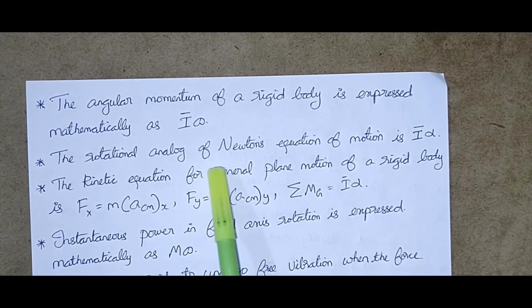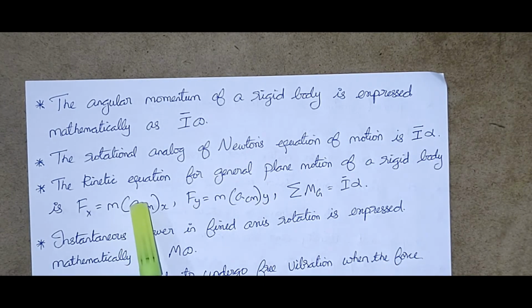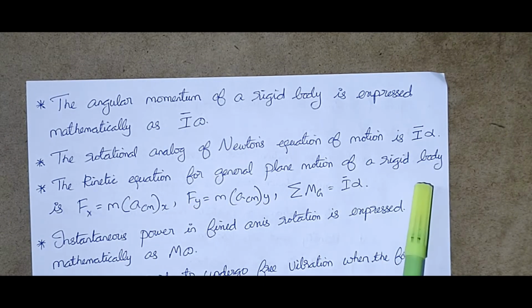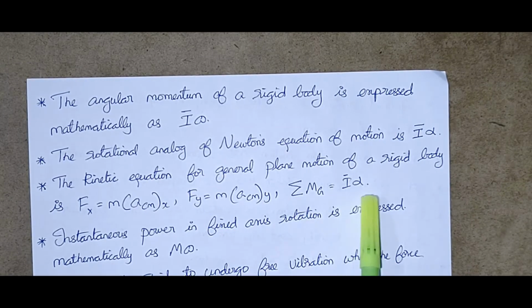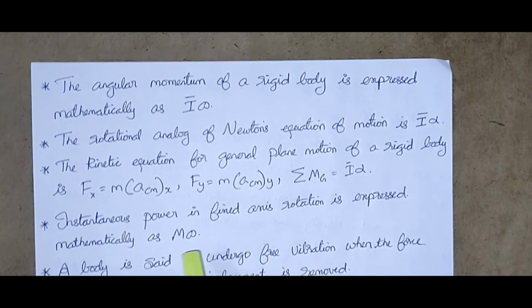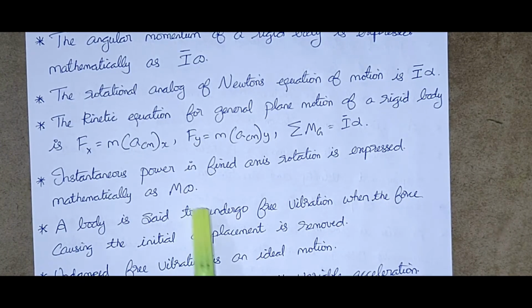The rotational analog of Newton's equation of motion is I into alpha. The kinetic equation for general plane motion of a rigid body is Fx equal to m into acm of x, Fy equal to m into acm of y, summation of Mg equal to I into alpha. Instantaneous power in fixed axis rotation is expressed mathematically as M into omega.